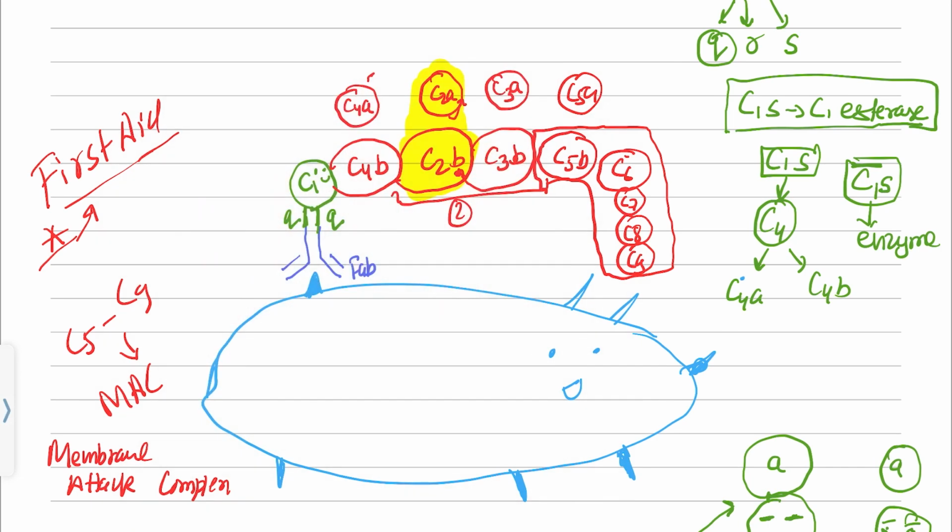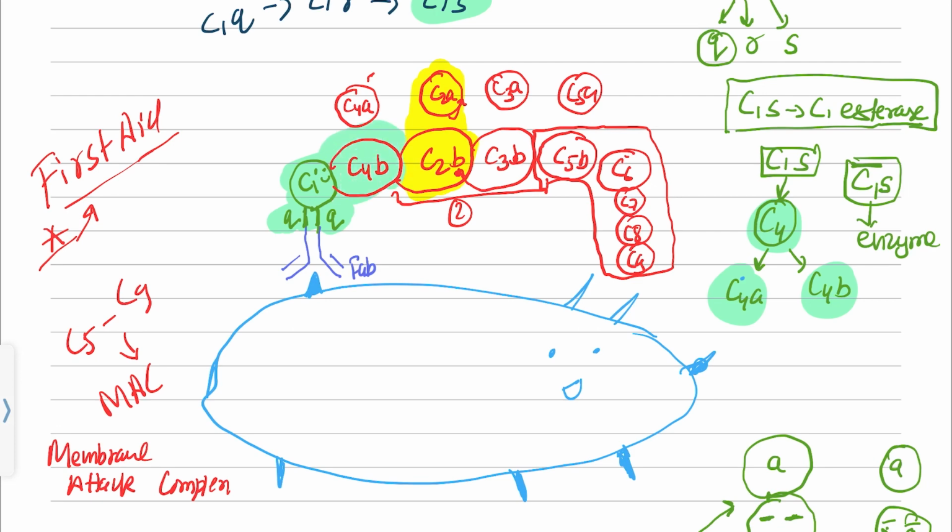Okay, so what happened: C1 comes first, and from the Q unit, C1Q, which is also known as the recognition unit, it attaches. Let me tell you something more: C1Q actually activates C1R, which activates C1S, also known as C1 esterase, and this C1 esterase cleaves the C4 into two parts, C4A and C4B.